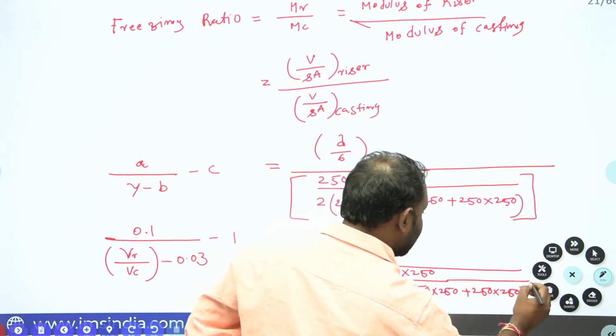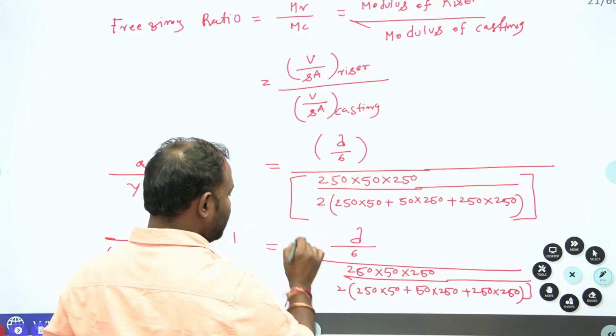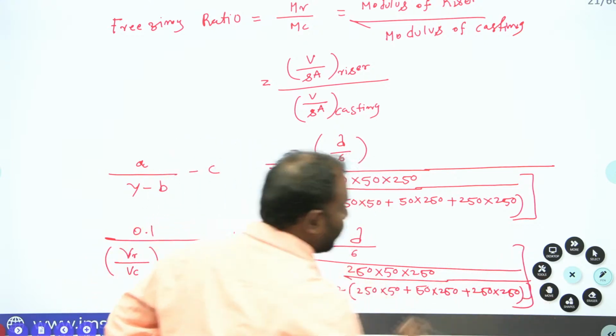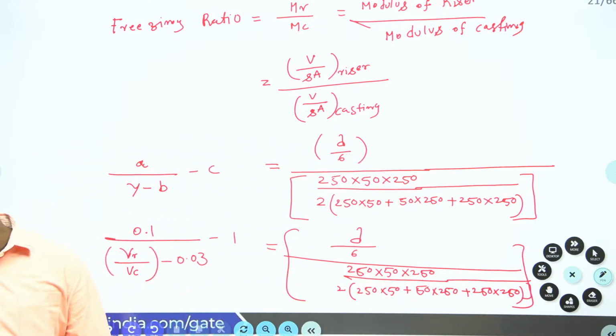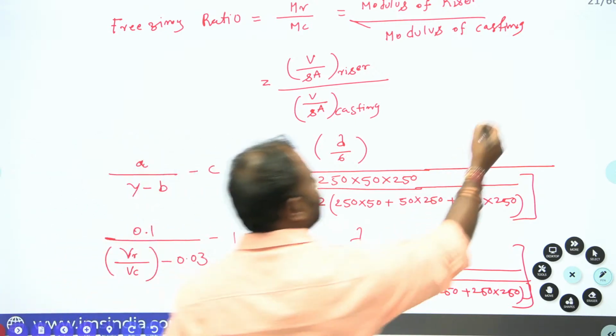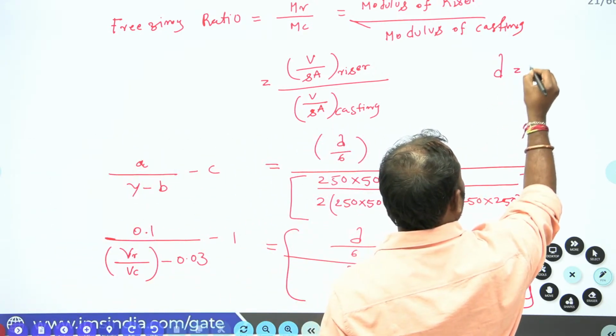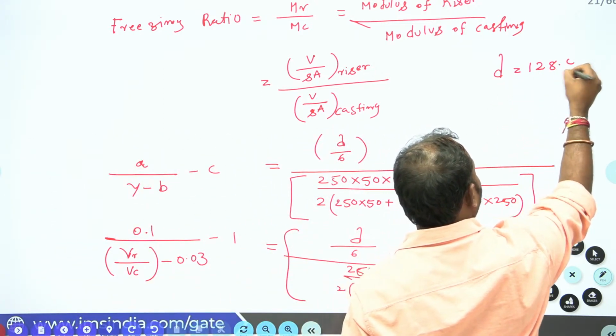Like that you are supposed to do. Now if you solve this equation, you are going to get D is 128.4 mm. So D equal to 128.4 mm.